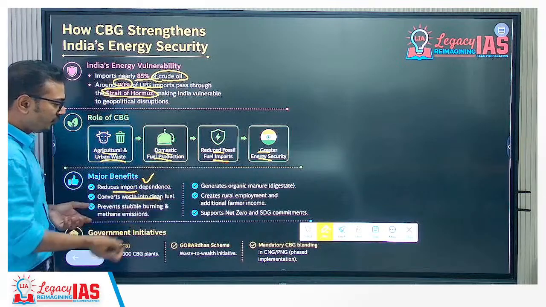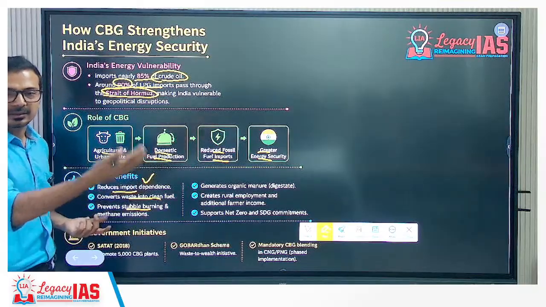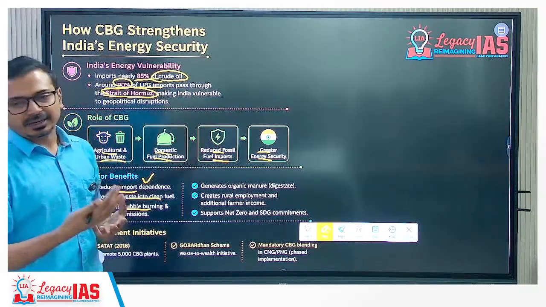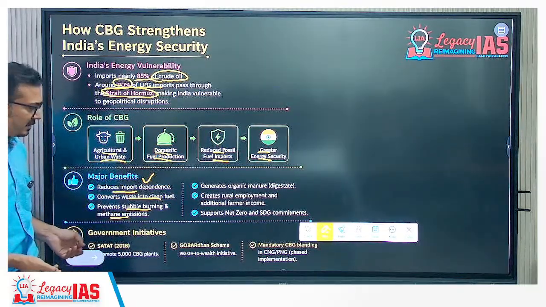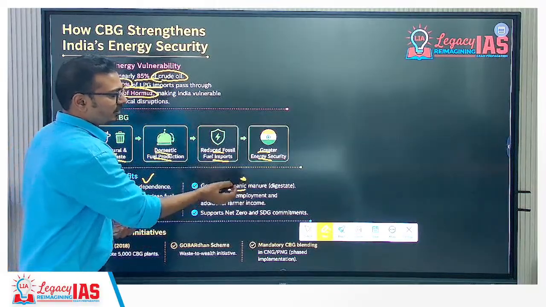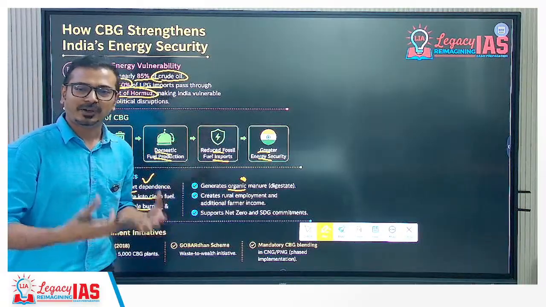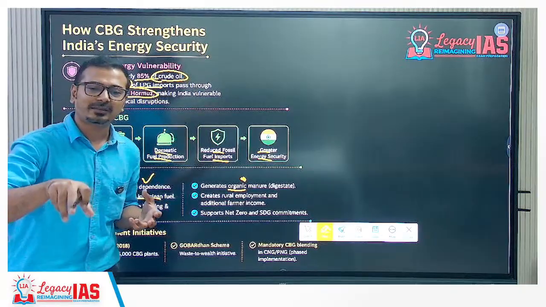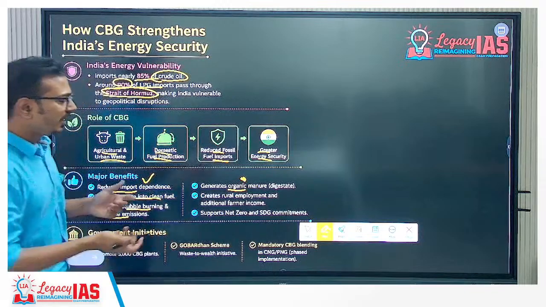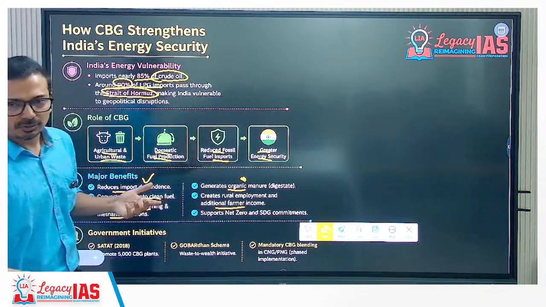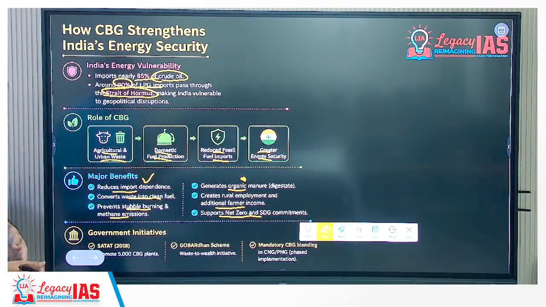Converts waste into clean fuel, so it is waste to energy. Prevents stubble burning. Agricultural residue we are burning results in air pollution, so that will stop. Methane emissions will stop. Then it generates organic manure from the digester. We are producing biogas and the remainder is organic fertilizer. So dependence on harmful chemical fertilizer reduces, which is eco-friendly. Creates rural employment and additional farmer income, that is also a good thing. Supports net zero and sustainable development goal commitments. So in this manner we should understand.